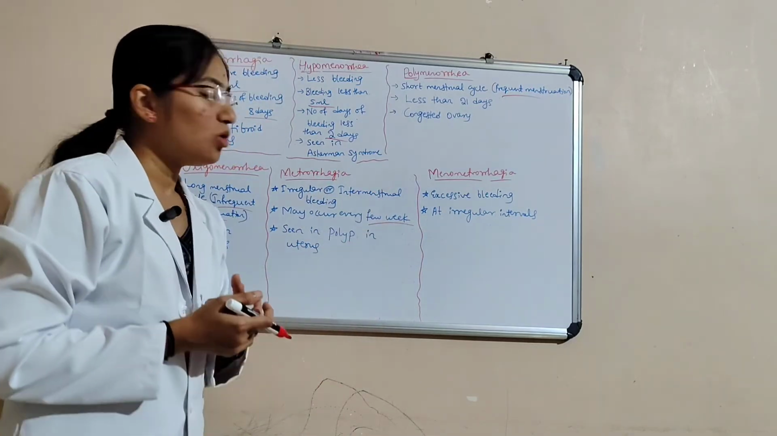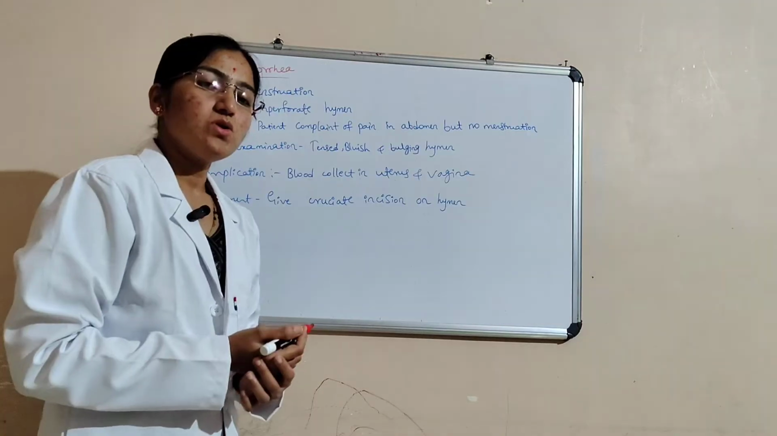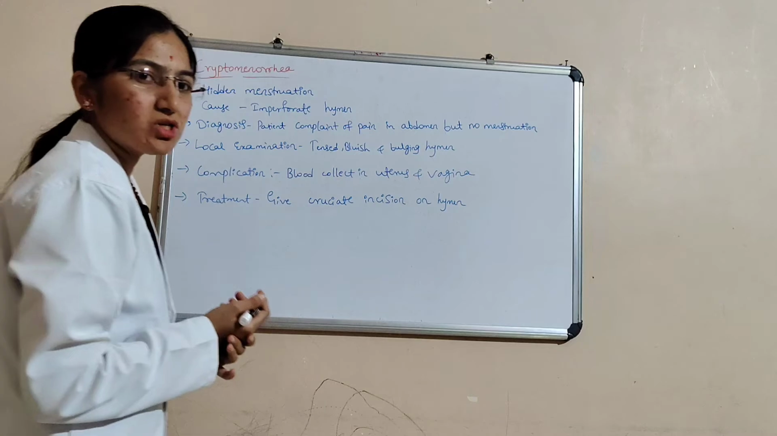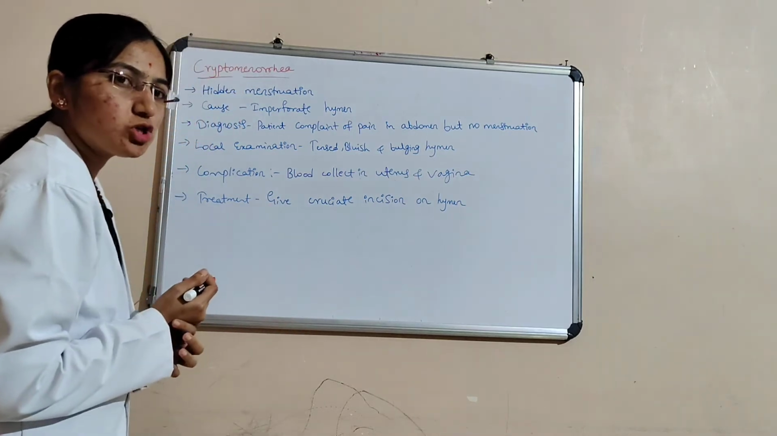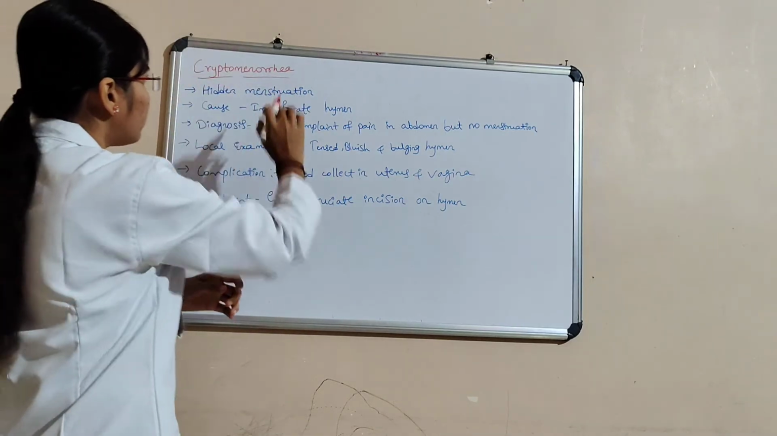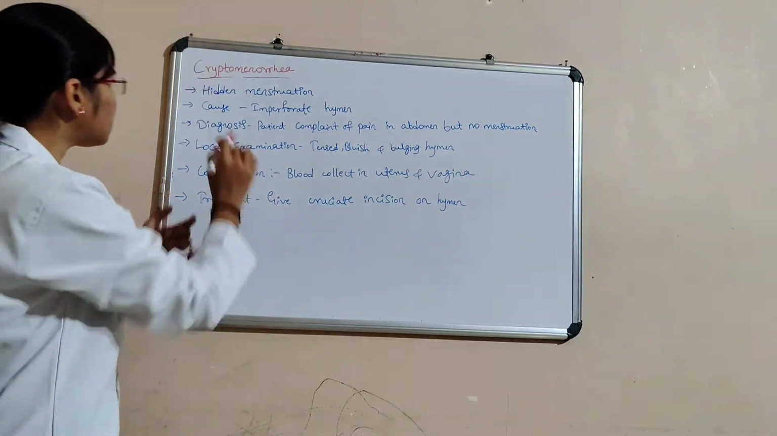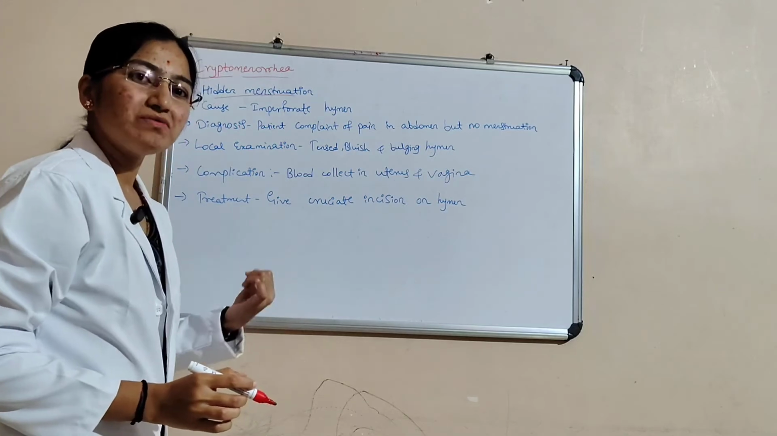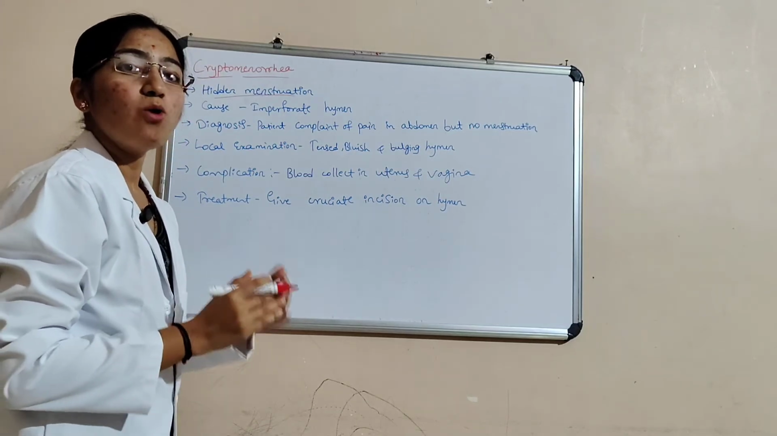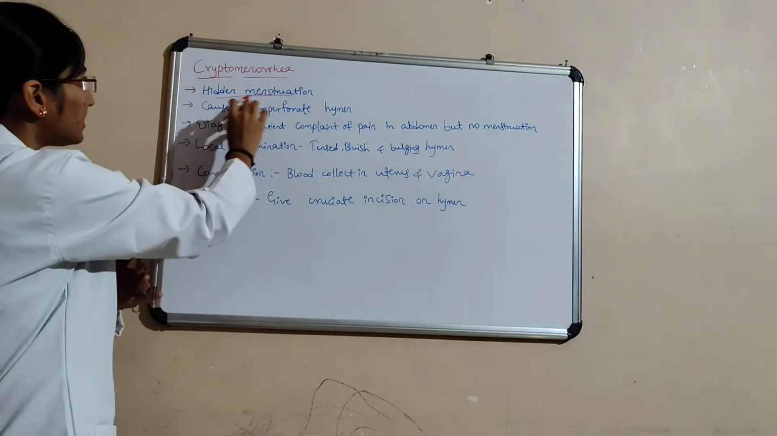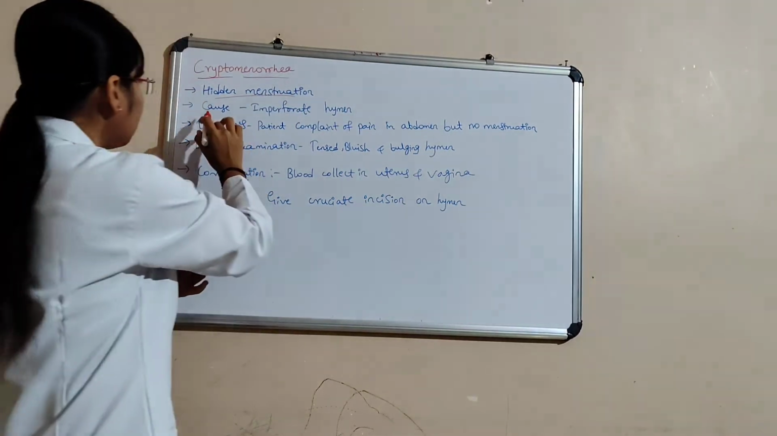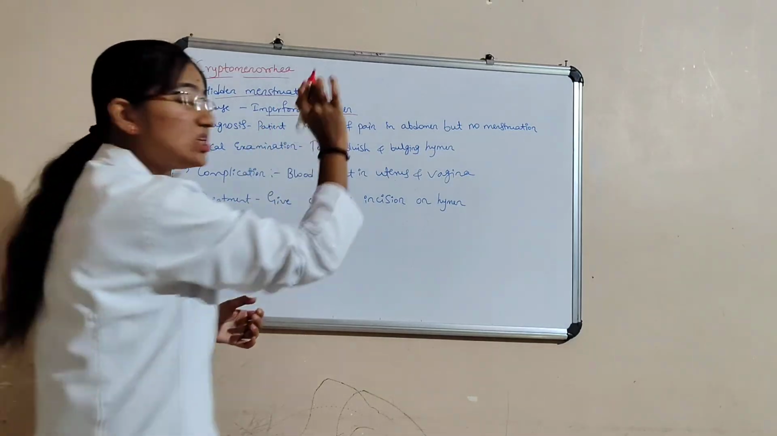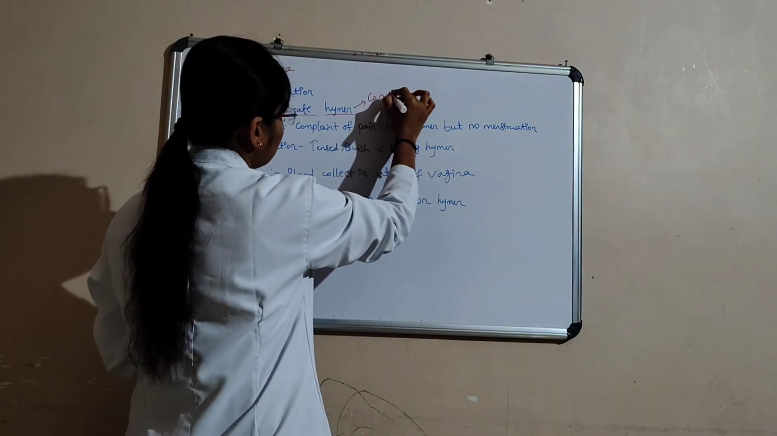Next we will see another disorder, that is cryptomenorrhea. This is also one disorder of menstrual cycle. Cryptomenorrhea means hidden menstruation. Menstruation occurs but it is not visible due to obstruction in the outflow tract. The cause is imperforate hymen. This is a congenital problem.